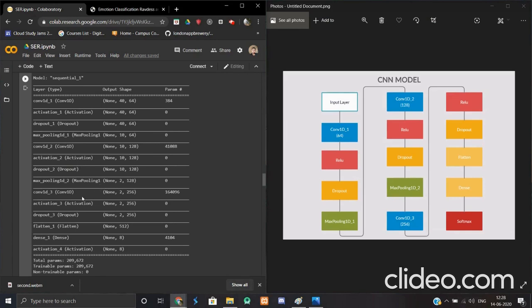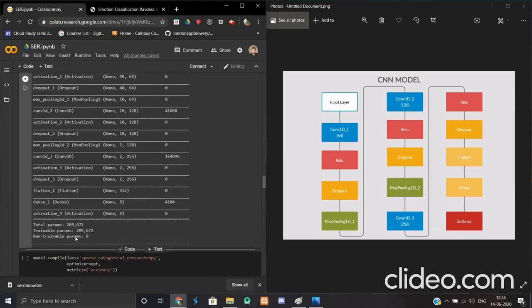Then we have a third convolution layer in which we have used 256 filters. Then we have a ReLU activation layer, and then a dropout layer. We have a flatten layer to convert the n-dimensional matrix we get from the above layers to a one-dimensional matrix to provide to a dense layer. And then finally the dense layer provides the input to the softmax activation function we have used, which gives the different probabilities which we get by training our model.